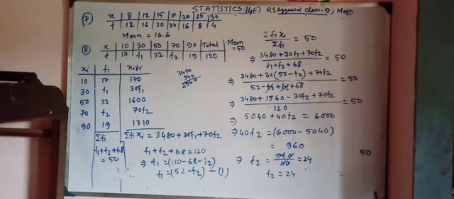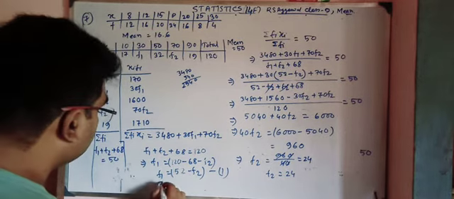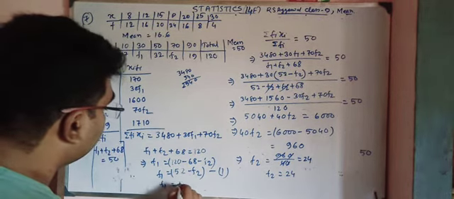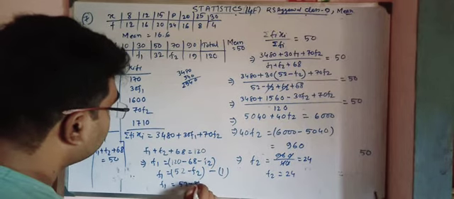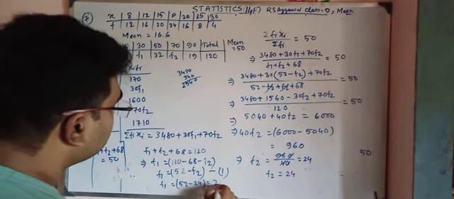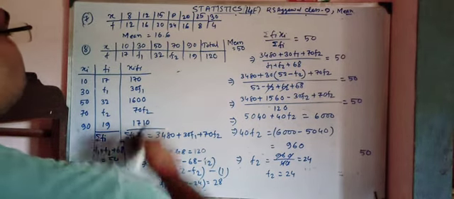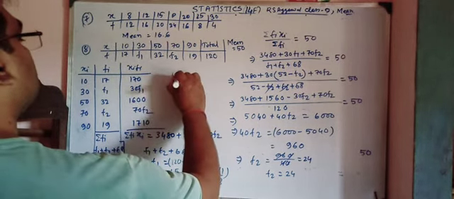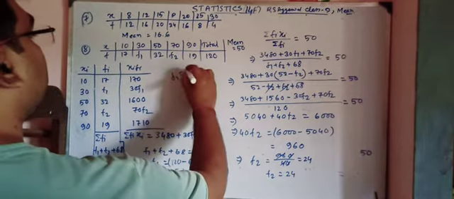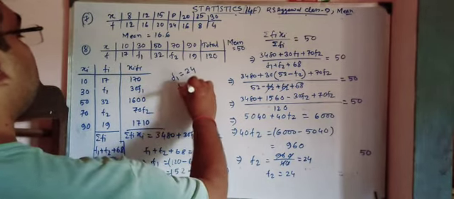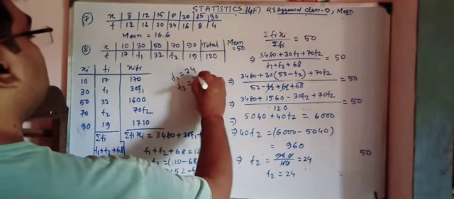Hope you understand the mistake. So again from 1, f1 is equal to 52 minus 24, that is 28. So my f1 is equal to 28 and f2 is equal to 24.